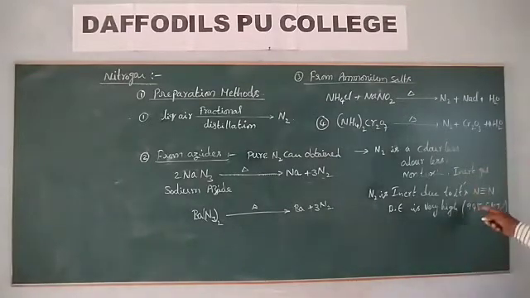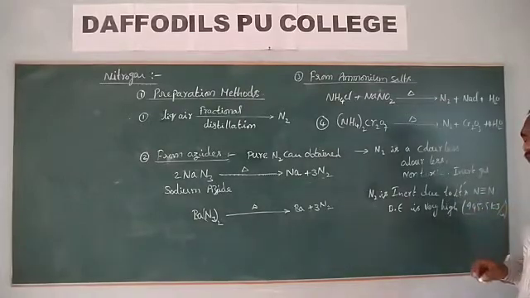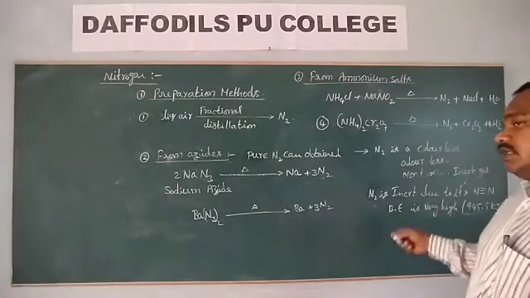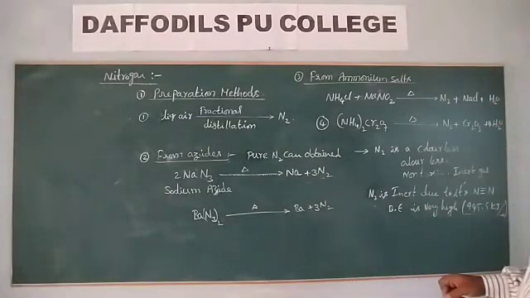Due to this high triple bond energy, nitrogen is inert at ordinary conditions.